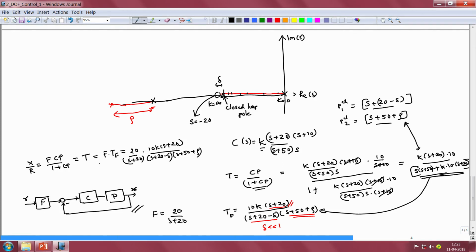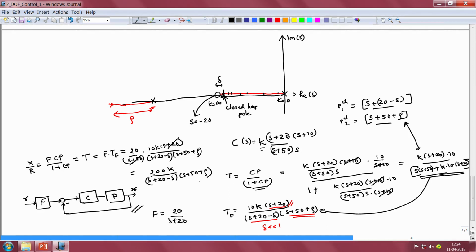Now, we see that in this overall transmission function we would have the 0 of Tf being cancelled by the pole of the pre-filter f, so that the overall transmission function would be 200 times k divided by s plus 20 minus delta times s plus 50 plus rho.